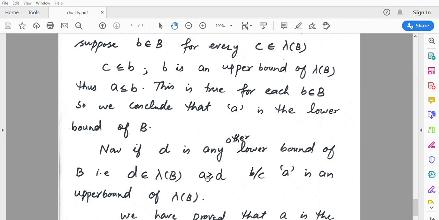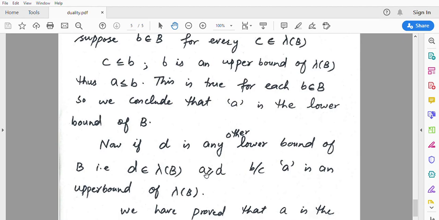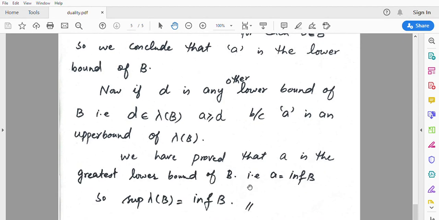So we have learned that A is greater than or equal to any other lower bound of B. It means that A is the greatest lower bound of B. So we can write that A is equal to infimum of B. We supposed that A is equal to supremum of lambda of B, and we have proved that A is equal to infimum of B. So supremum of lambda of B is equal to infimum of B.